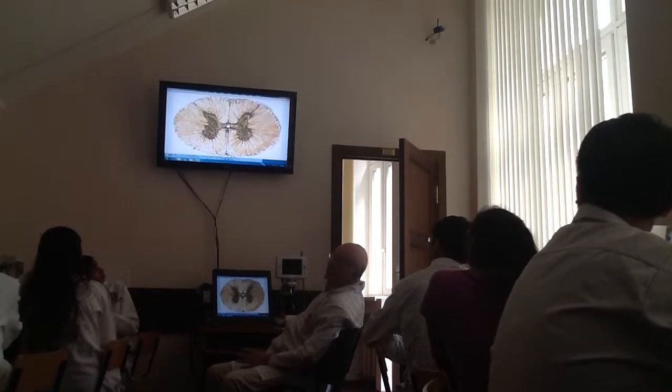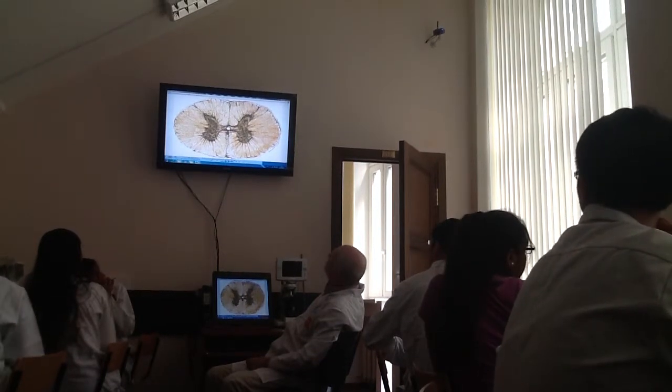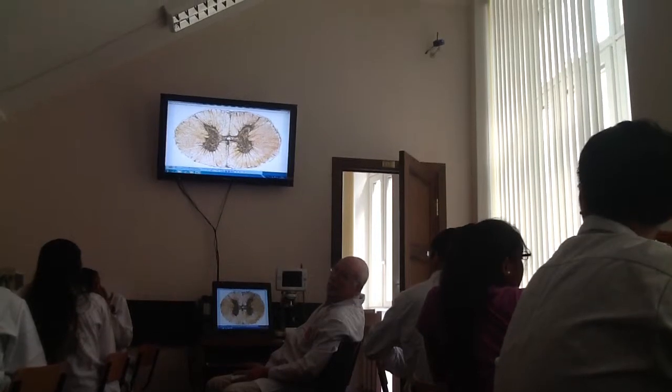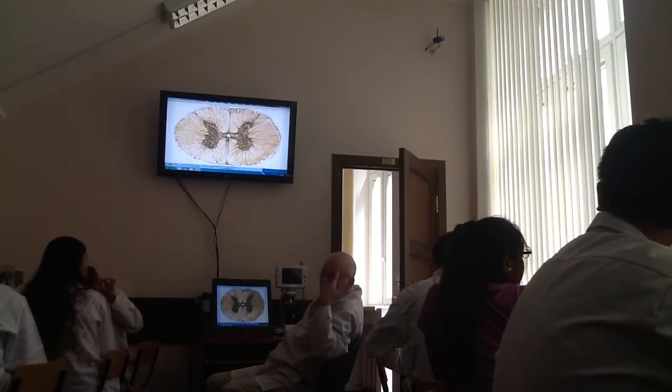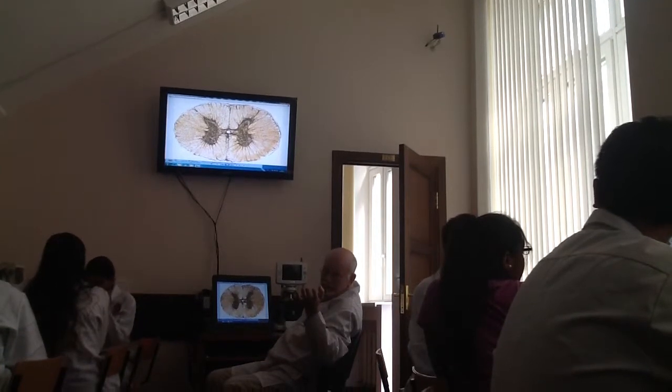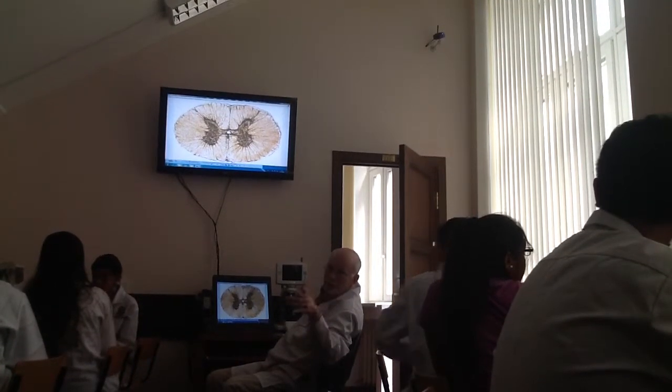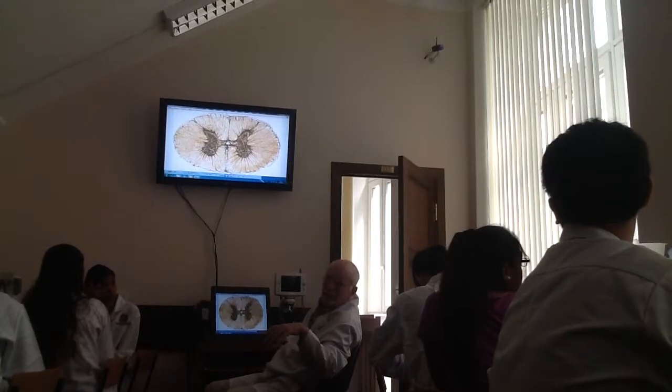It's a cross section of the spinal cord. And you see the central canal, a cavity. In the brain, there are ventricles: first, second, third, fourth ventricles.